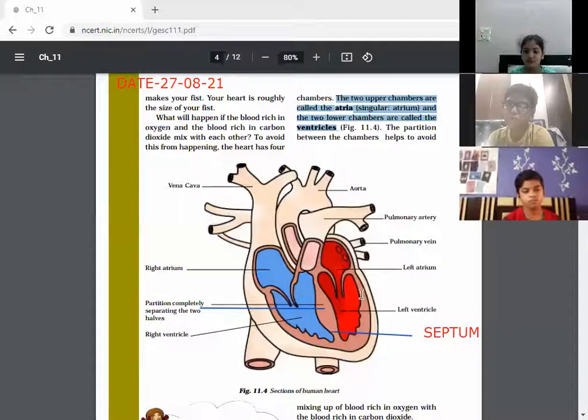Okay, and yesterday we have read about the pulmonary artery. Children, you know the function of arteries. Arteries carry oxygen rich blood, but here is an exception.